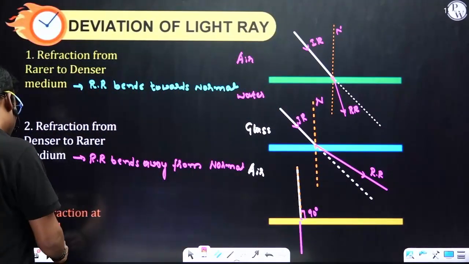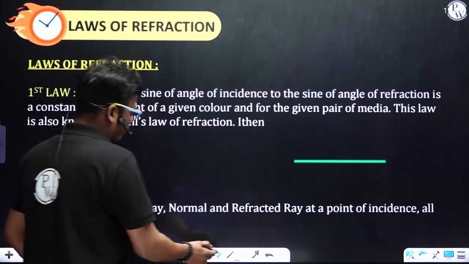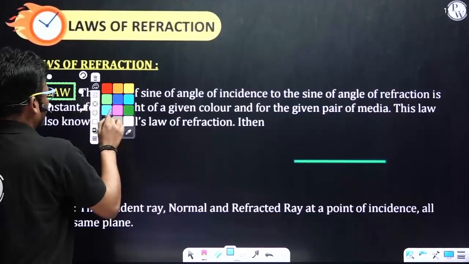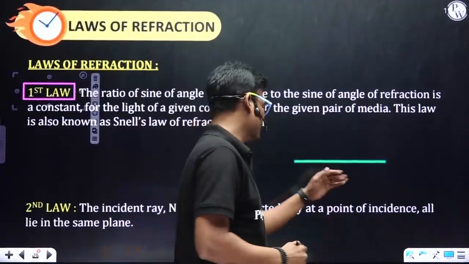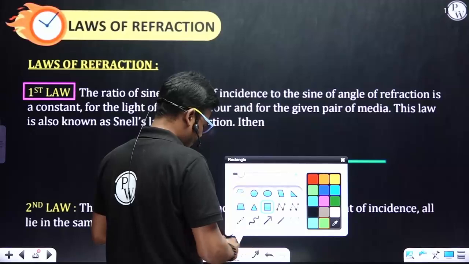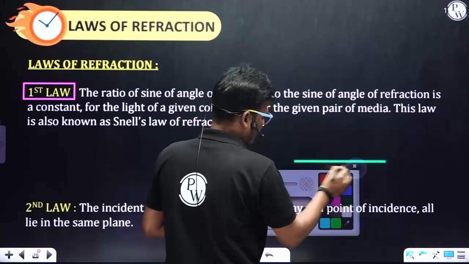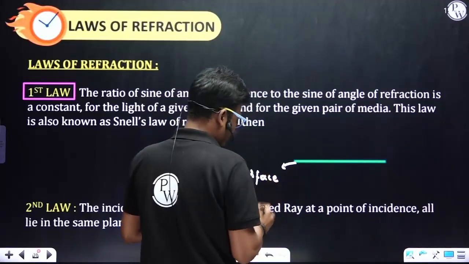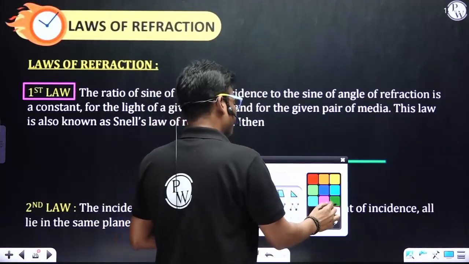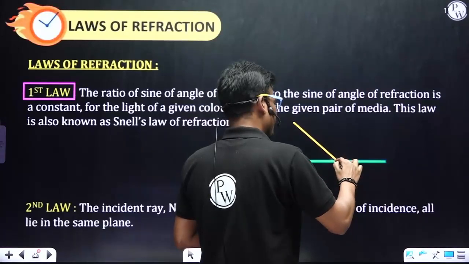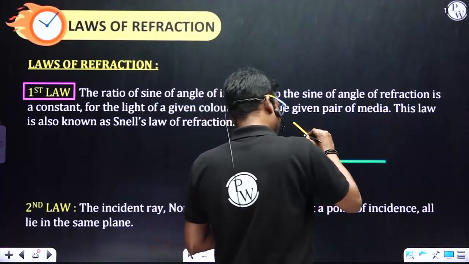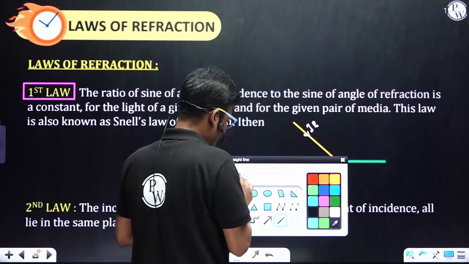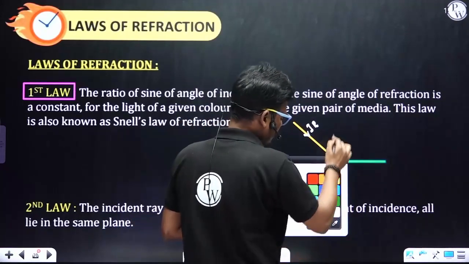Right. So next one, laws of refraction, similar to the law of reflection. Let's consider this is the surface which is separating two media, and let me consider this is the incident ray, and this is the point of incidence. From the point of incidence, this is a normal.